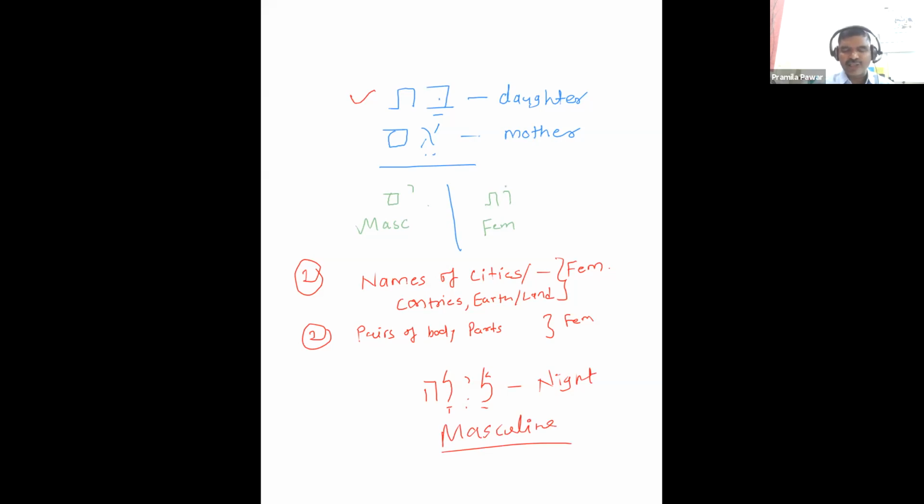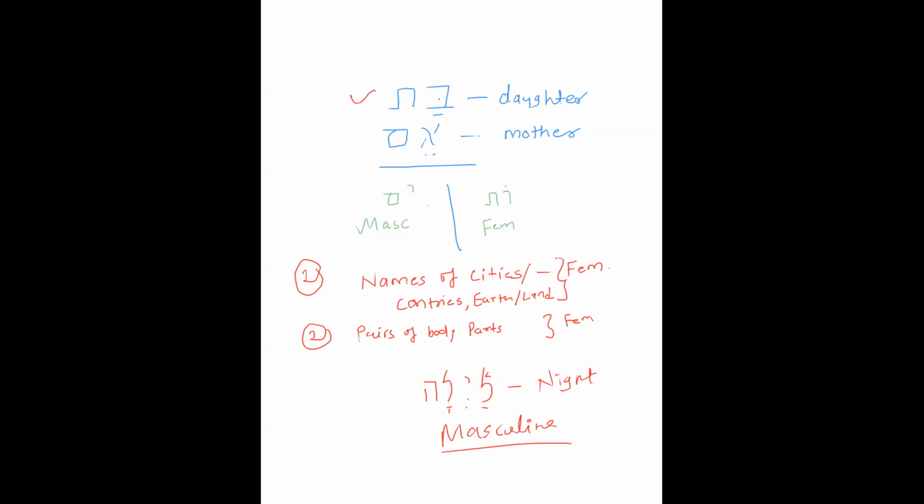So these are the exceptions I'm telling. Whatever rules I have told you before are applied in 95% of the cases, but these are the very rare cases. This which I am explaining to you, these are the very rare cases you will find. These are the exceptions. One more exception I will tell you.